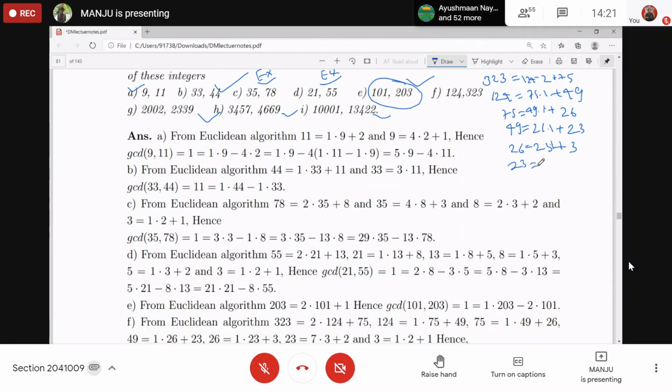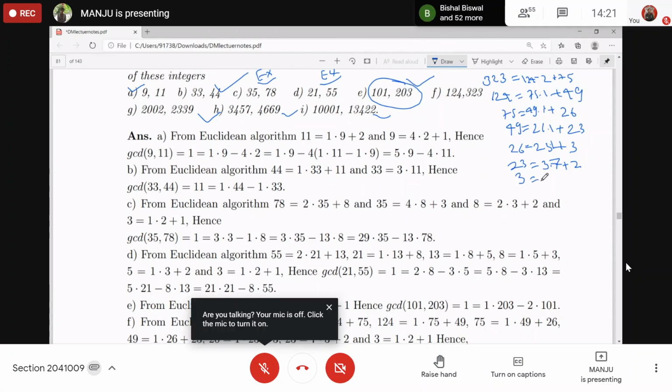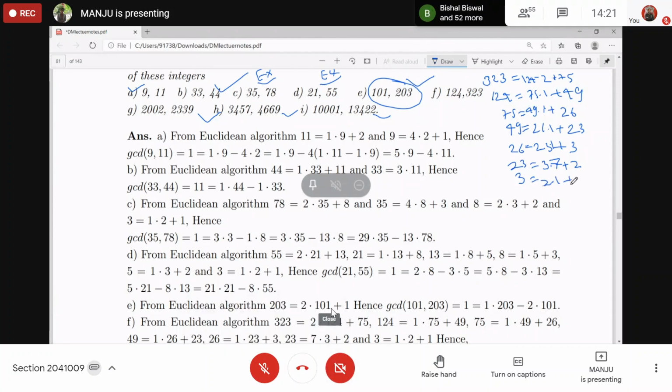23 divided by 3. 3 into 7 plus 2. Right? Then 3 into, what do you got? 3 is equal to 2 into 1 plus 1. So this many steps. And this you got as GCD.